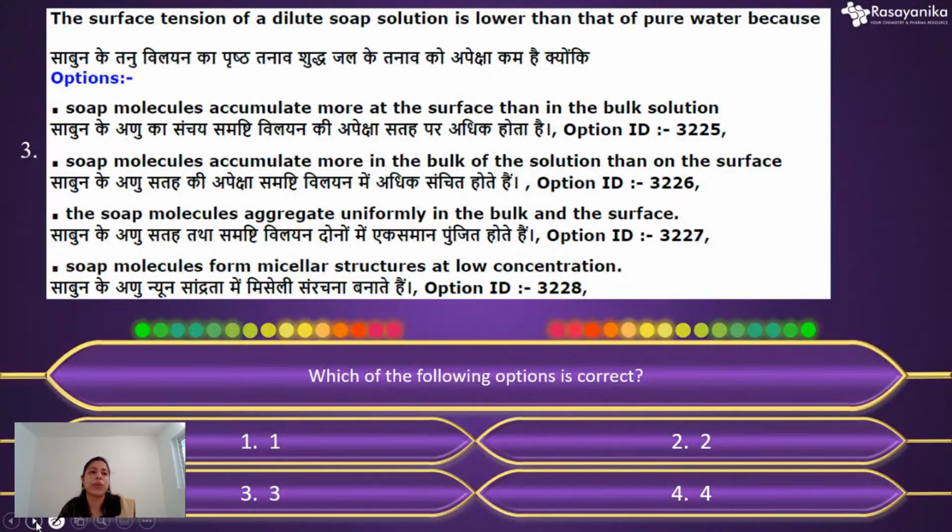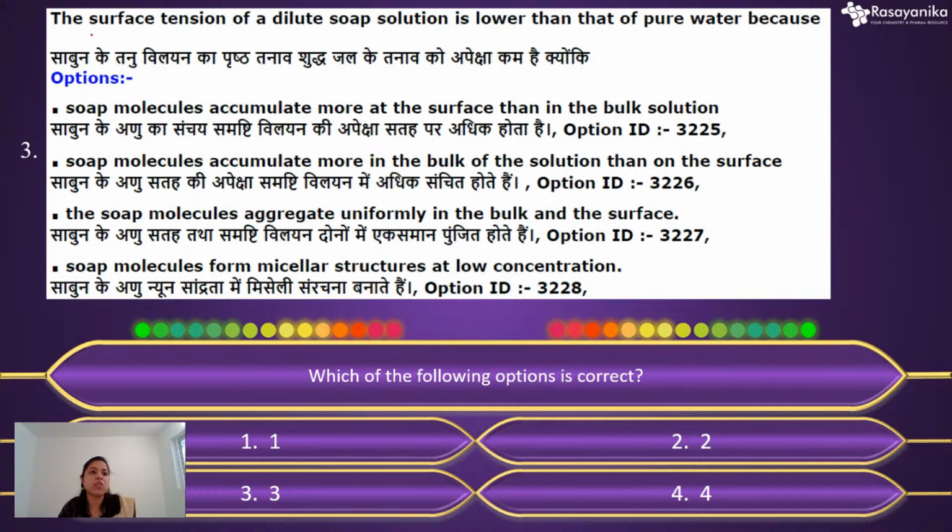Yeah, this is our third question. This question is another question from surface tension, not only surface tension, I would like to say from your surface chemistry. It's a pretty simple and conceptual question. The question is, the surface tension of a dilute soap solution is lower than that of pure water because of what? Basically, they have given 4 statements and you have to say which is the correct statement among those.